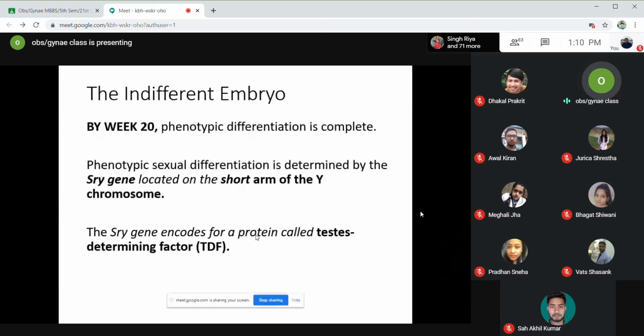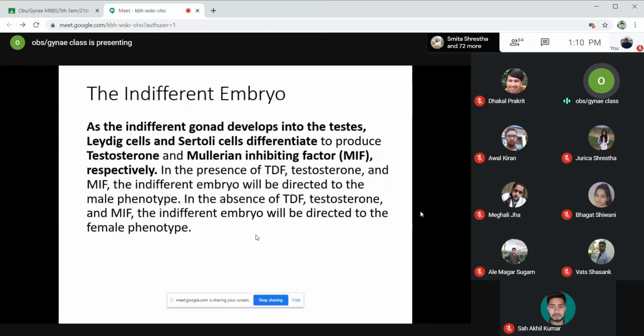As the indifferent gonad develops into the testis, during its development there are Leydig cells and Sertoli cells present. These are the cells present in the testis. These cells differentiate and produce certain factors: Leydig cells produce testosterone and Sertoli cells produce Mullerian inhibiting factor, or MIF. Leydig cells secrete testosterone and Sertoli cells secrete MIF. This might come as an MCQ.